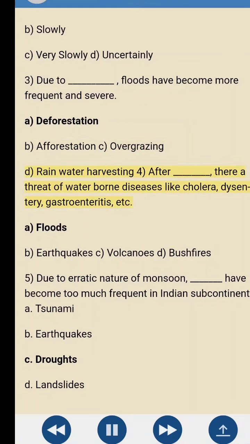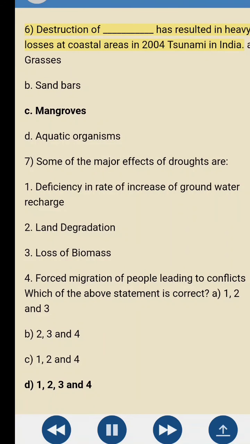4. After blank there is a threat of waterborne diseases like cholera, dysentery, gastroenteritis, etc. A. Floods. B. Earthquakes. C. Volcanoes. D. Bushfires. 5. Due to the erratic nature of monsoon, blank have become too frequent in the Indian subcontinent. A. Tsunami. B. Earthquakes. C. Droughts. D. Landslides.